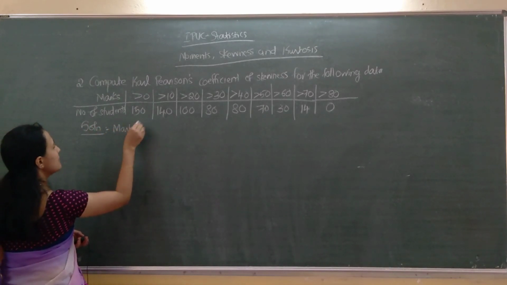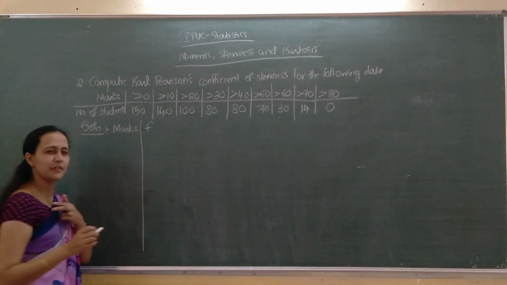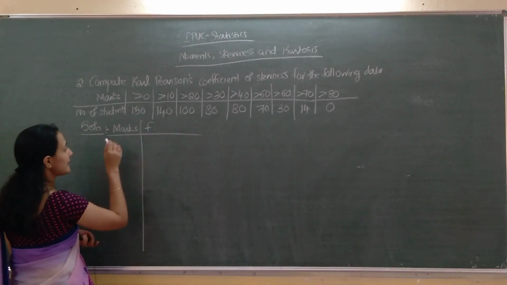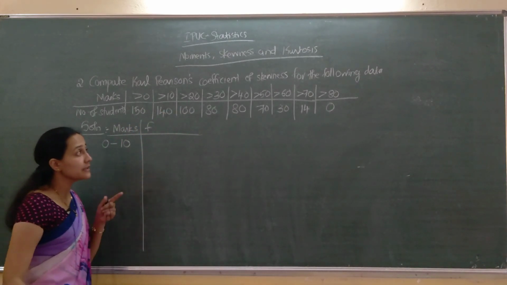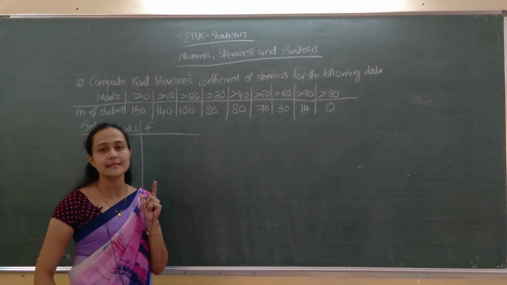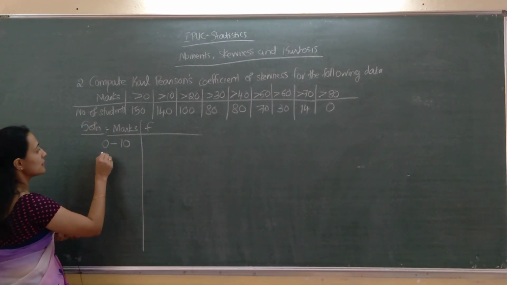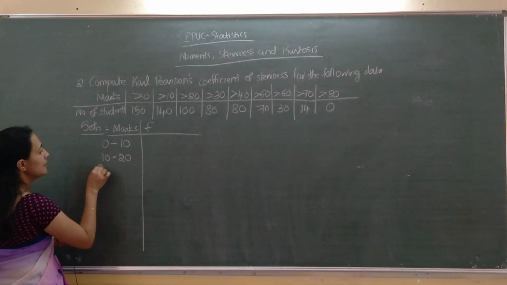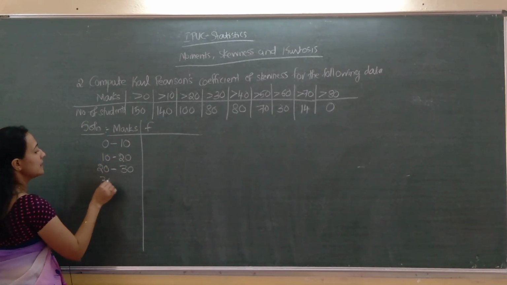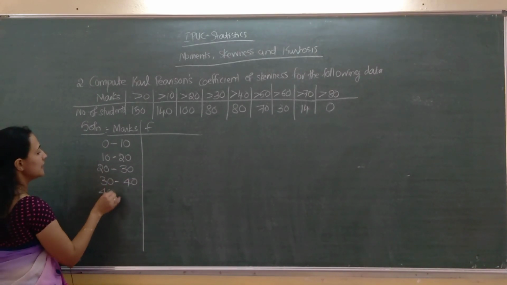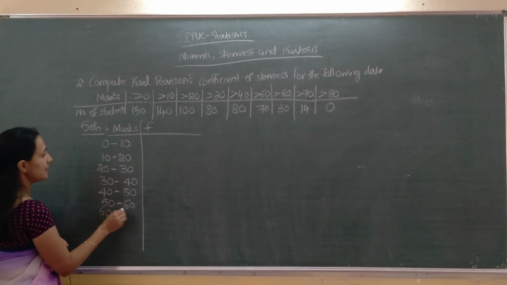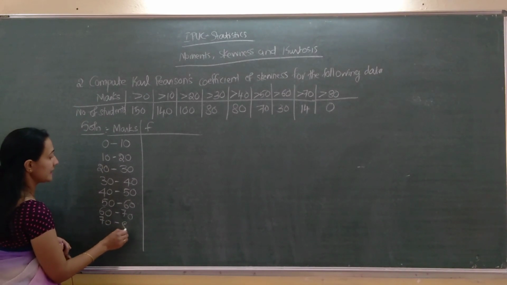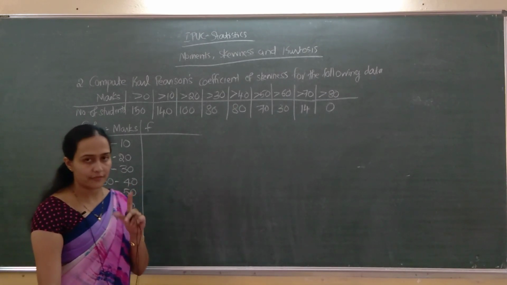Marks and number of students. For the time being I am writing it as frequency itself. So marks greater than 0 is 0 to 10. Just see the problem throughout so that we can conclude the width is 10. So 0 to 10, 10 to 20, 20 to 30, 30 to 40, 40 to 50, 50 to 60, 60 to 70, 70 to 80. Greater than 80 means 80 to 90. Clear?